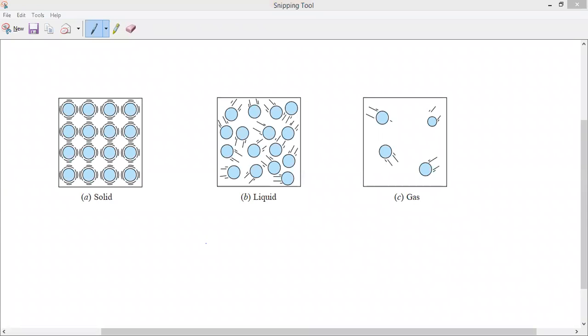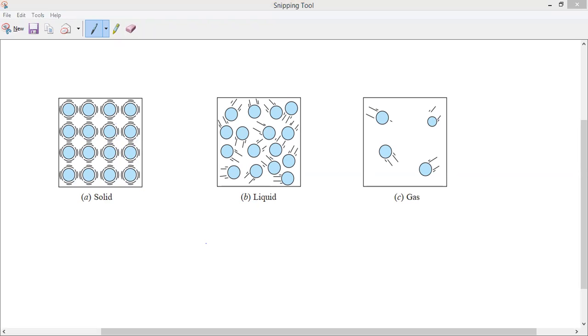Where will the random motion be higher? In gases, because gases are very far from each other, so they can move in any direction. Solids cannot move in random directions because they are closely packed, but vibration still takes place. These lines indicate vibration.